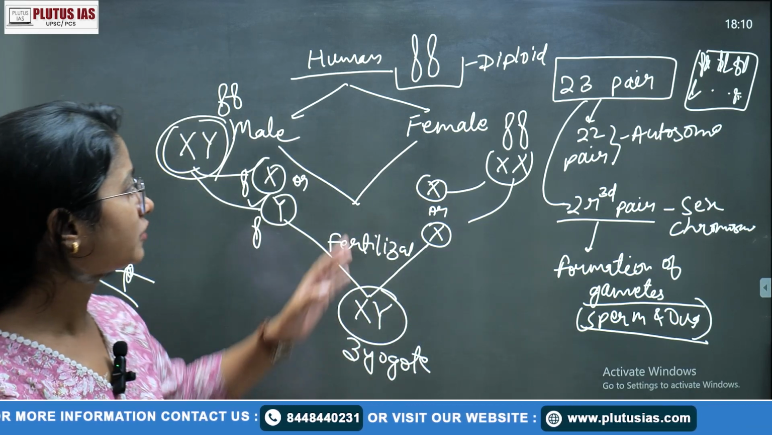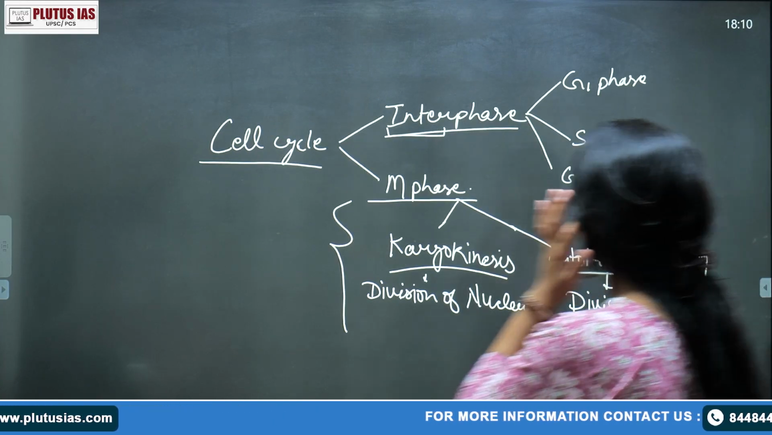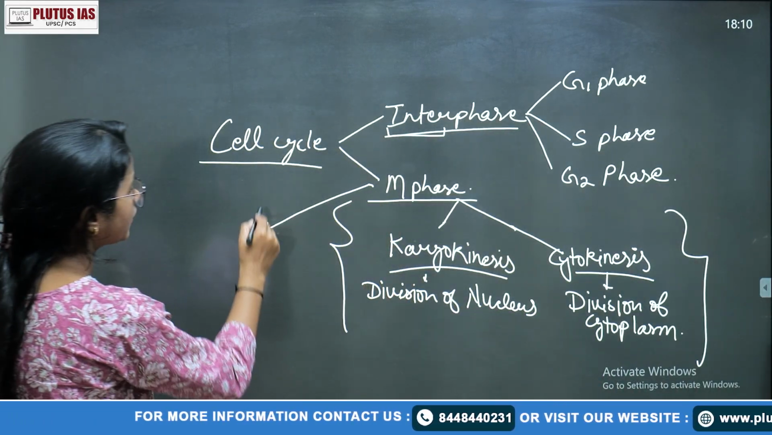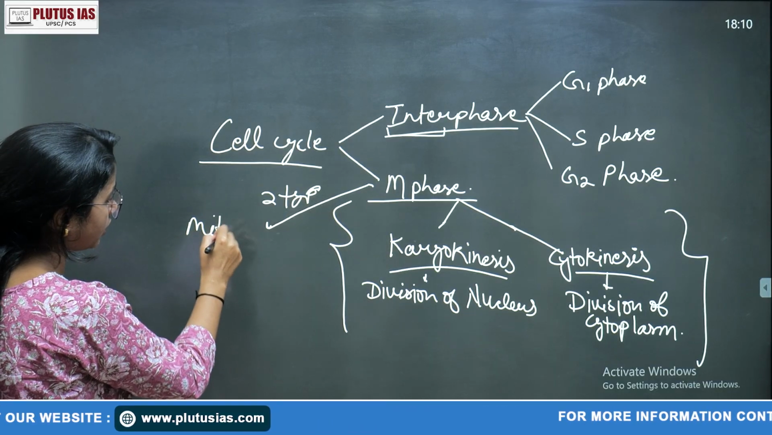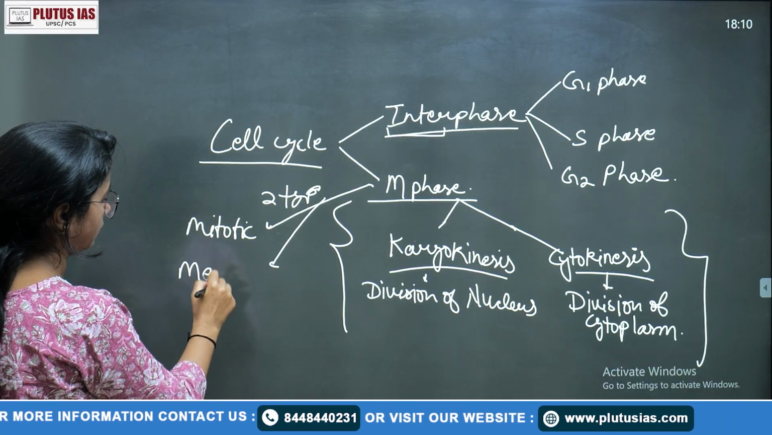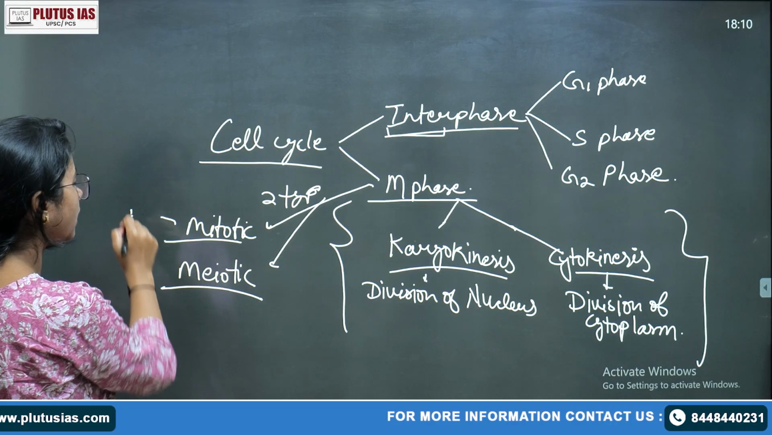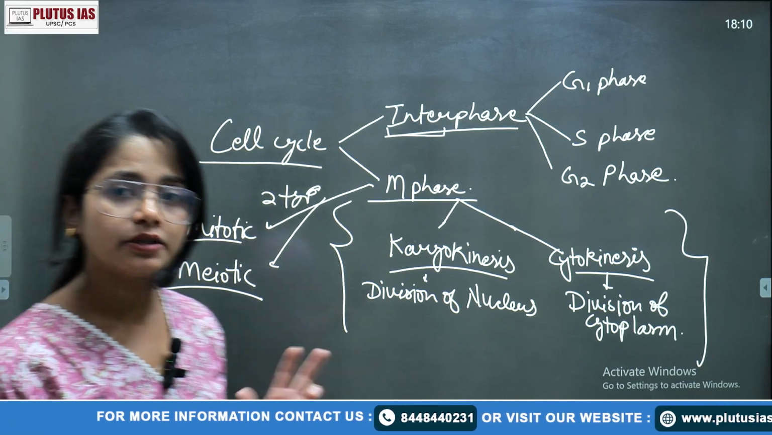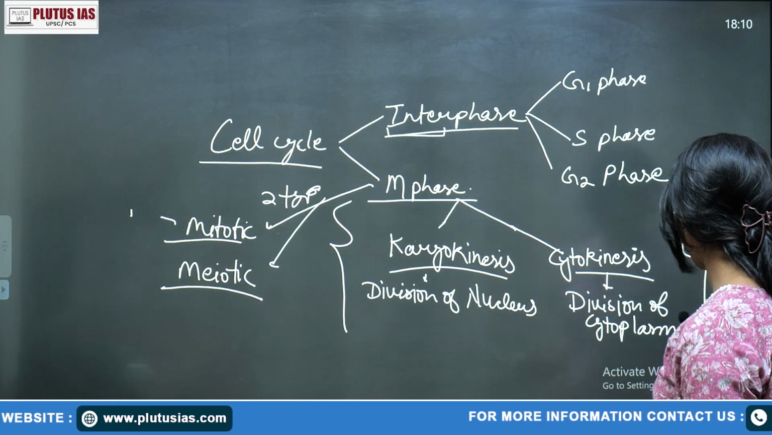So on the basis of 2 different types of chromosome, the M phase is actually divided into 2 types. The first is your mitotic phase, and the second is your meiotic phase. Mitotic is the normal one, and meiotic is for the sex chromosomes. So this is something about the cell division.